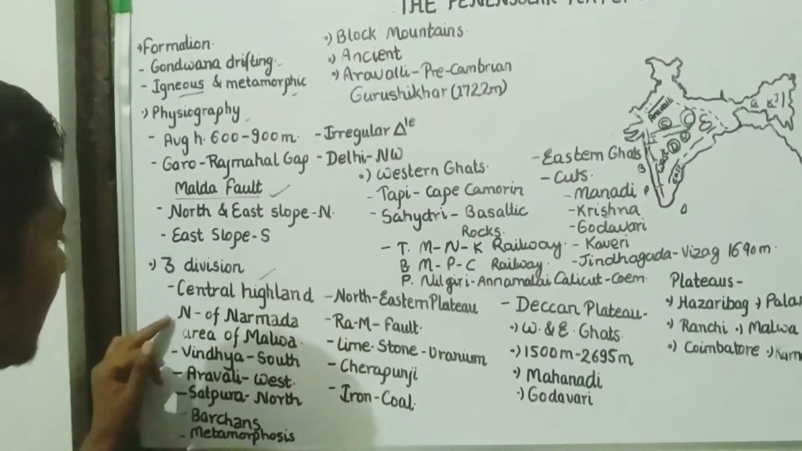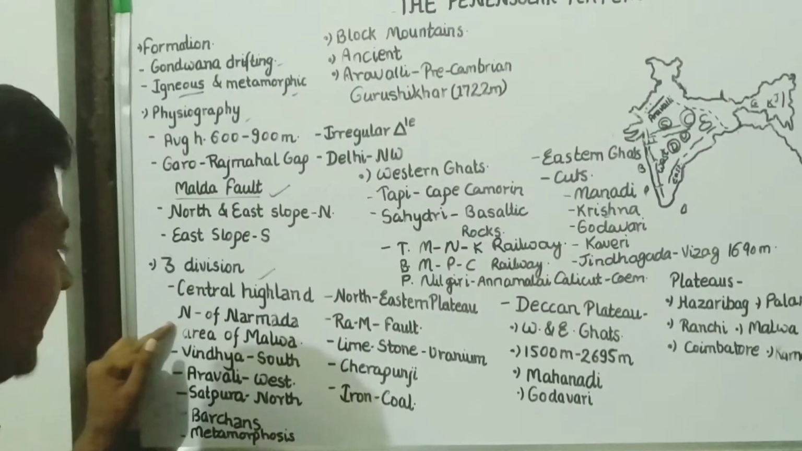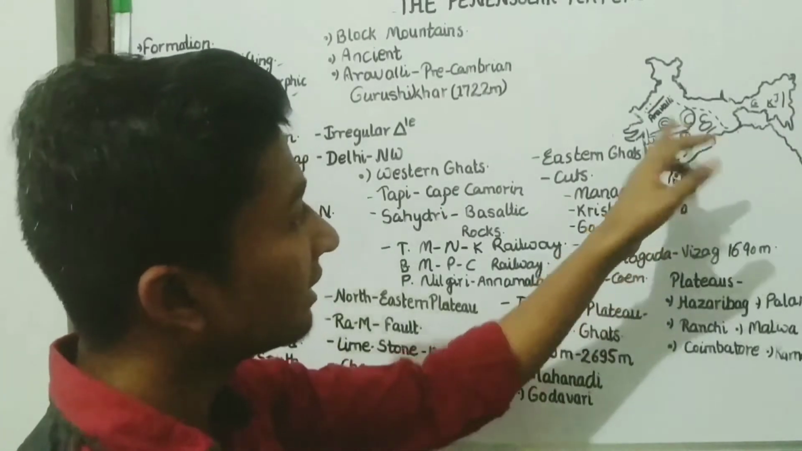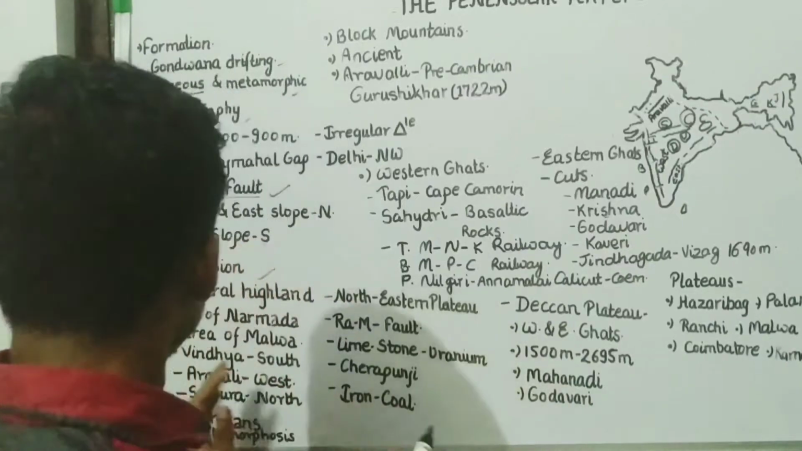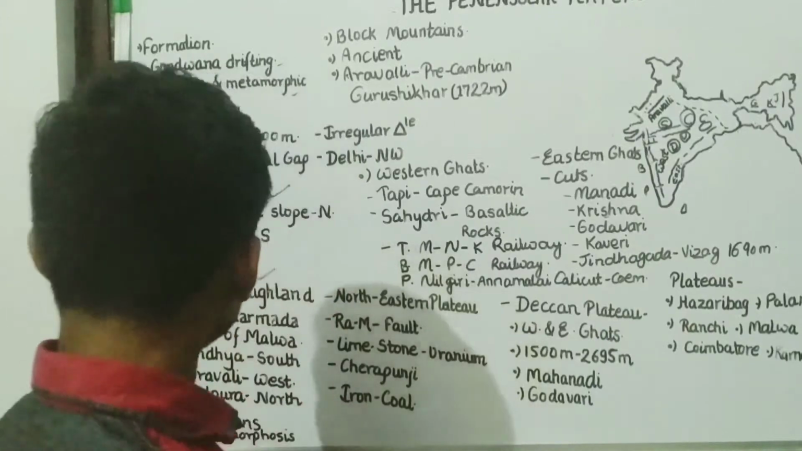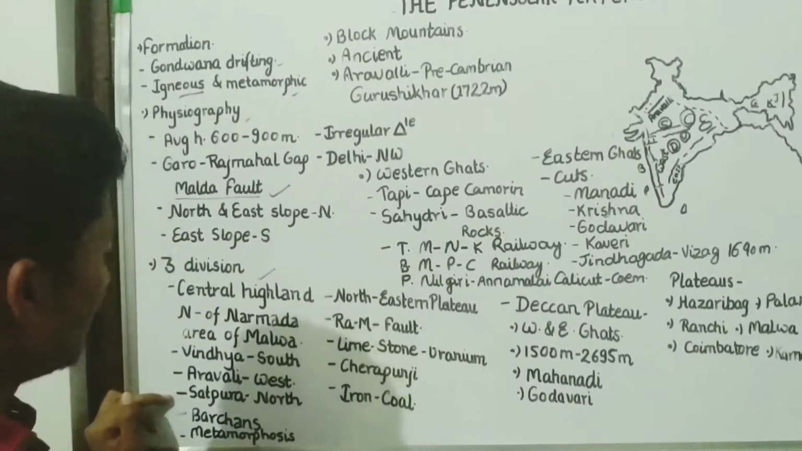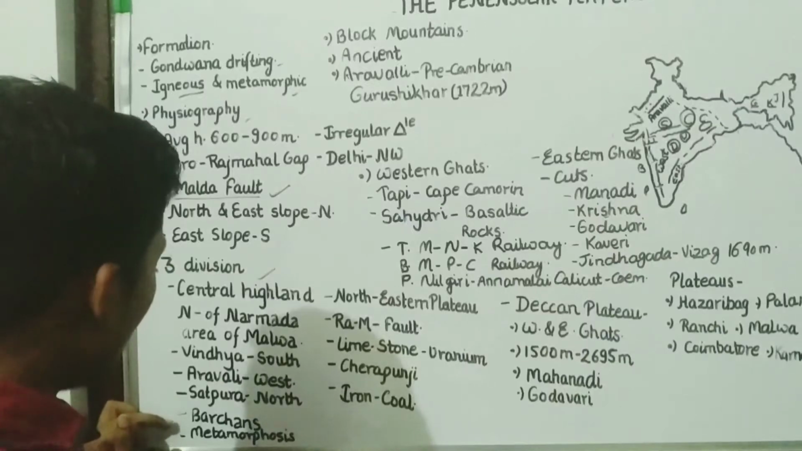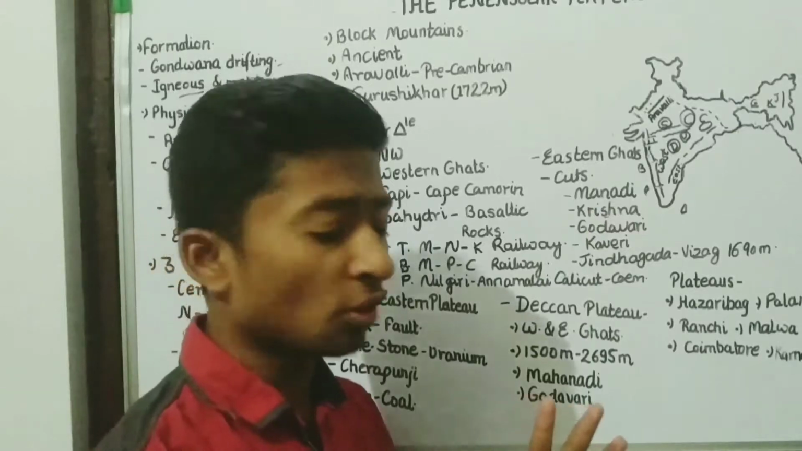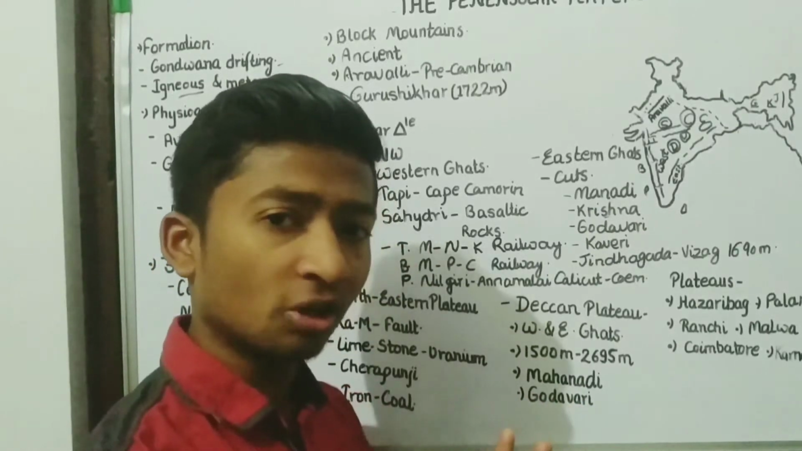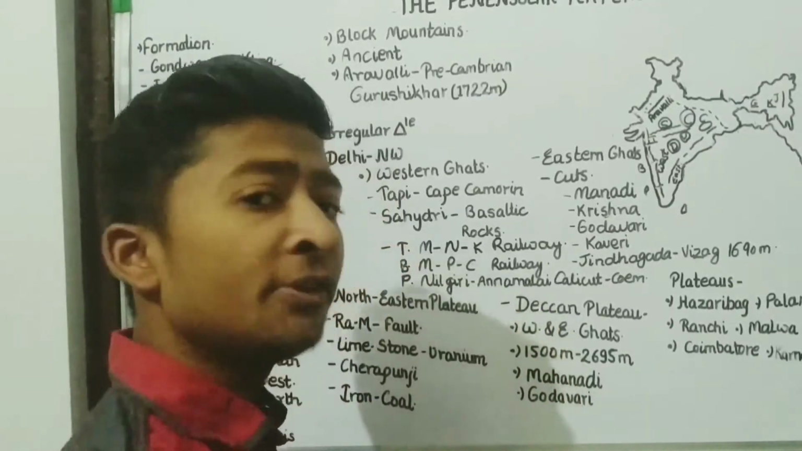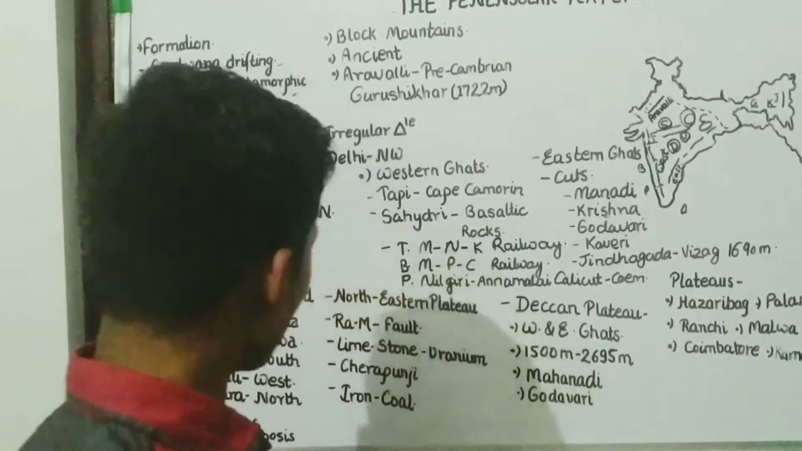Okay, Central Highlands is north of Narmada and the area of Malwa. Malwa Plateau lies in the Central Plateau region. Its southern part is Vindhya range. Aravalli is in the west, Satpura range is in the north, and it is metamorphosed. Means there are three types of rocks: igneous rock, sedimentary rock, and metamorphic rocks. When the sedimentary rocks metamorphose, they form the metamorphic rocks. That we will discuss in fundamentals of geography.